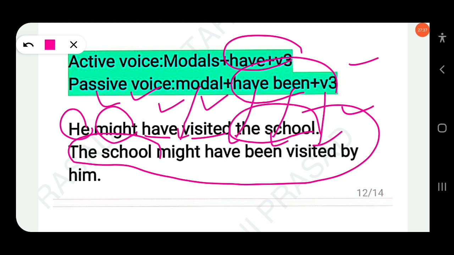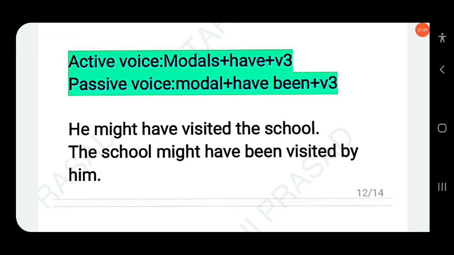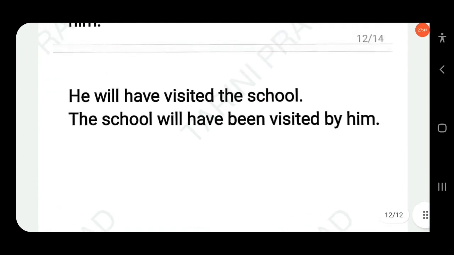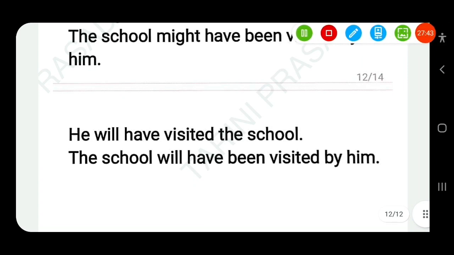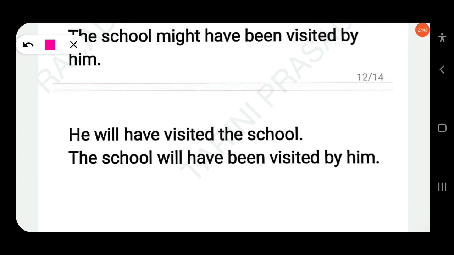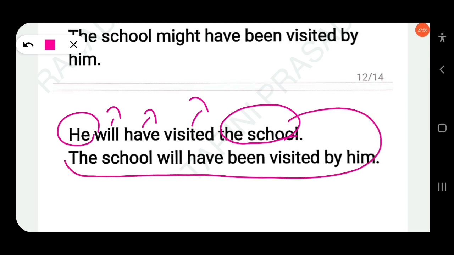The school might have been visited by him. Clear? Similarly another example: he will have visited the school. The object is the school, the subject is he, the modal is will, then have, then visited the main verb. So here the school becomes the subject in passive voice. The school will, modal, then have, then been, then V3. The school will have been visited by him.